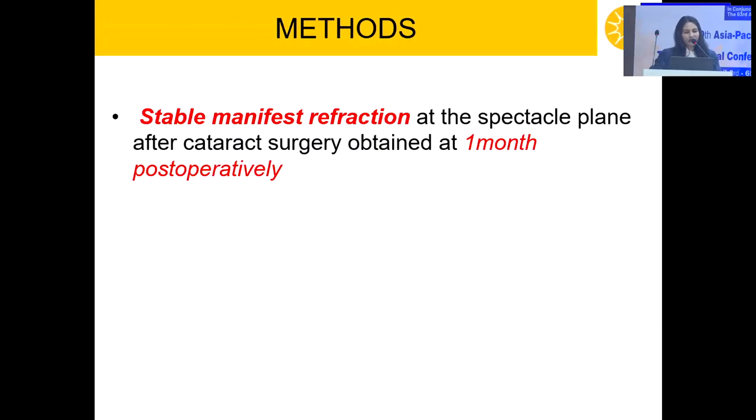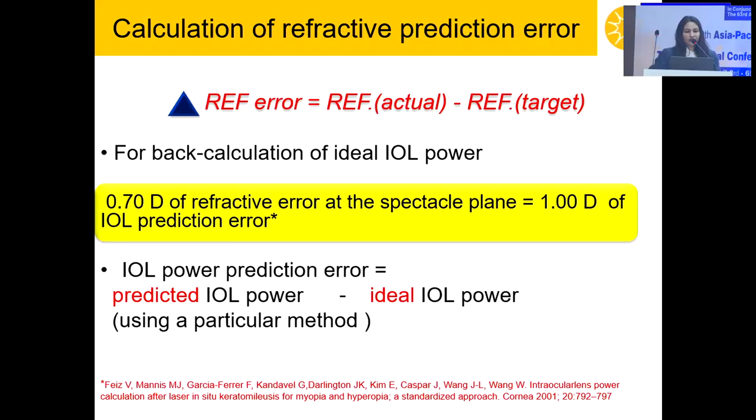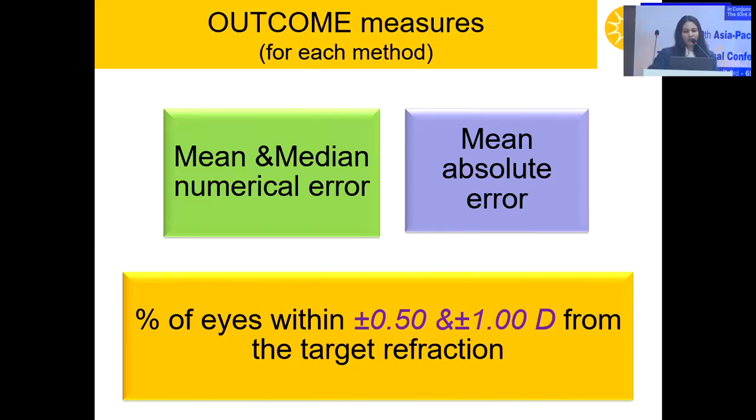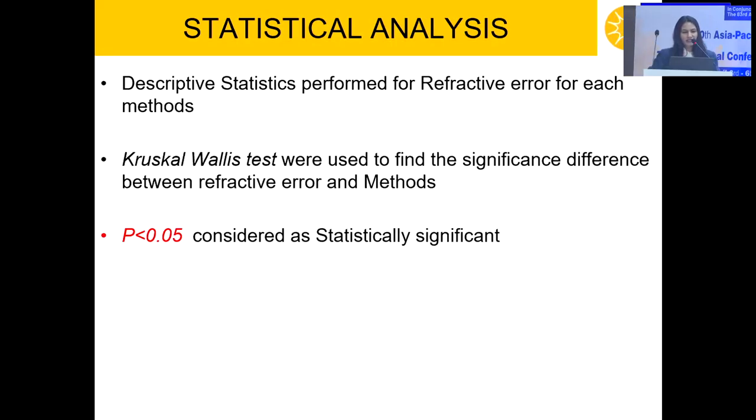Stable manifest refraction at the spectacle plane after refractive surgery was obtained at 1 month postoperatively. And calculation of refractive prediction error was taken into consideration with 0.7 diopter of refractive error at spectacle plane causing 1 diopter of IOL prediction error. Main outcome measures for each method were mean, median numerical error, mean absolute error, percentage of eyes within 0.5 and 1 diopter from the target refraction. Statistical analysis was done using Kruskal-Wallis test.